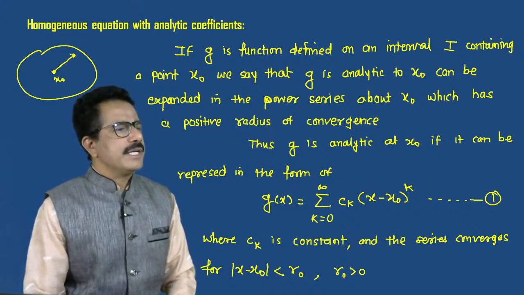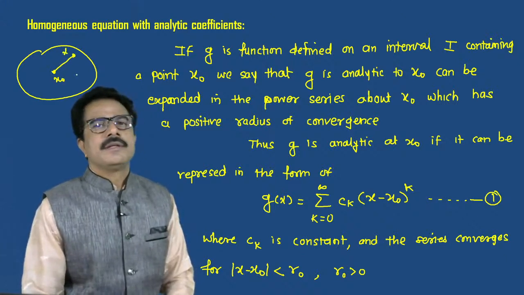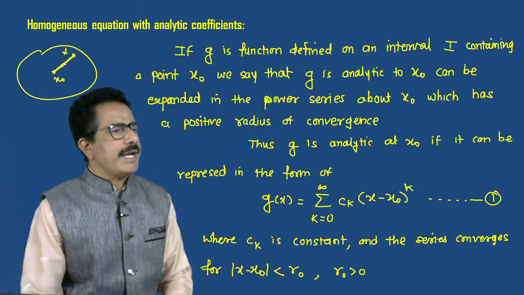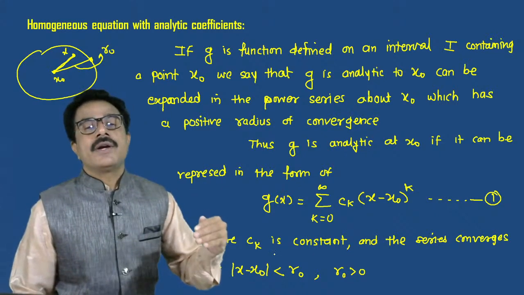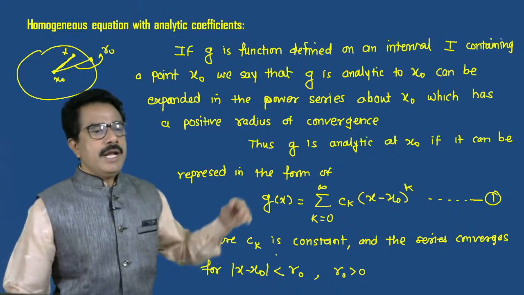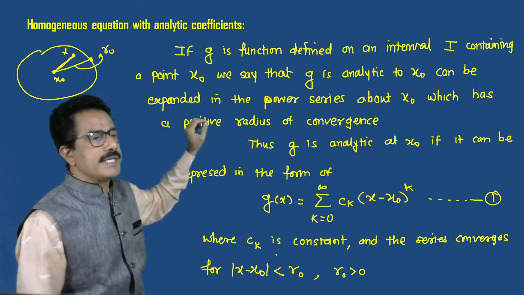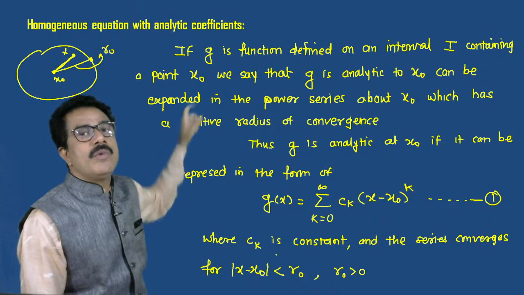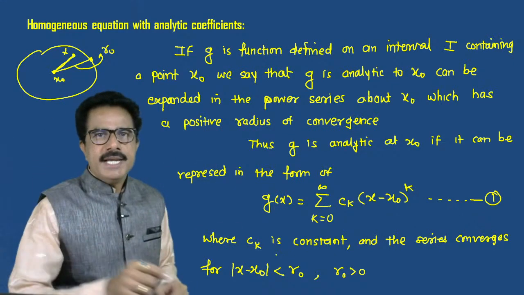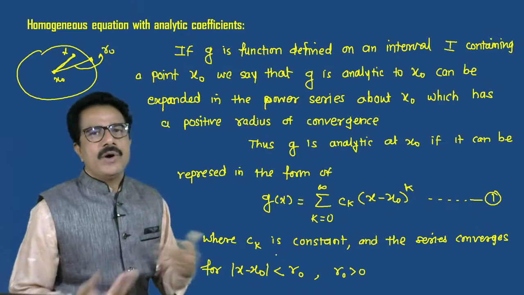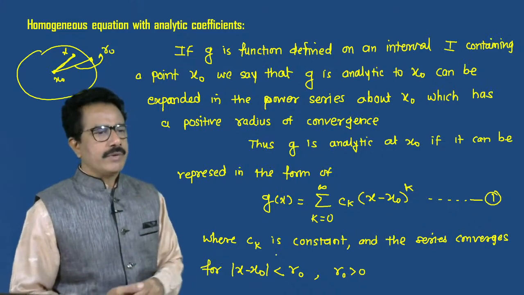Then the general solution x satisfies the condition mod of x minus x naught is less than r naught. This condition is called the radius of convergence, and r naught is the radius of convergence.